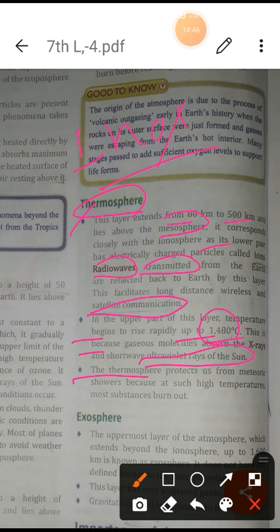This part, the thermosphere, absorbs the sun's rays, that's why it is so hot. It also protects us from meteoric showers, because at such high temperature most substances burn out. This is also an important work of the thermosphere; it absorbs some harmful materials too.